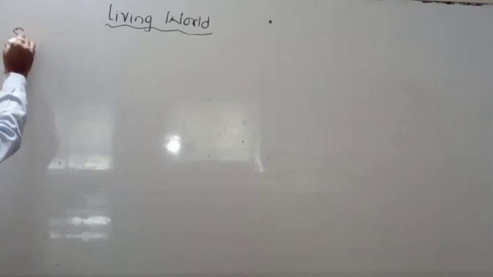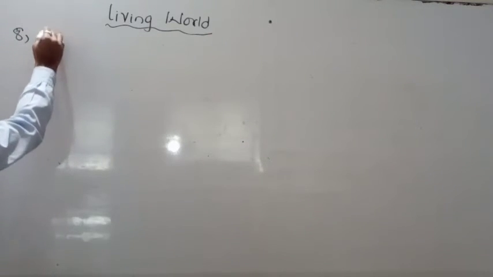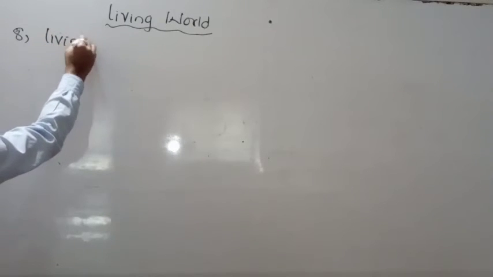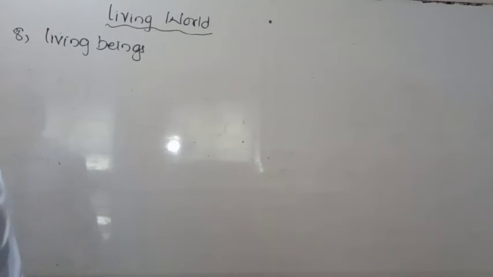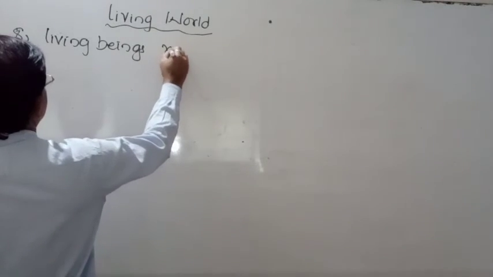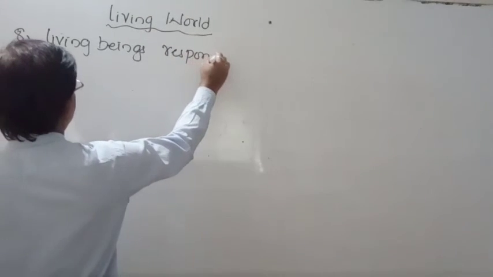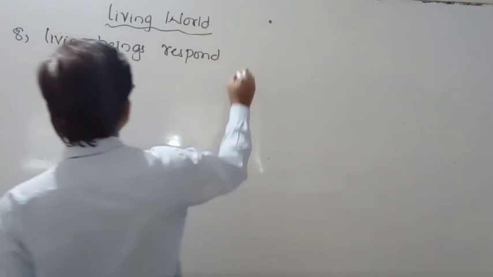Eighth character, it is living beings respond to stimulus.